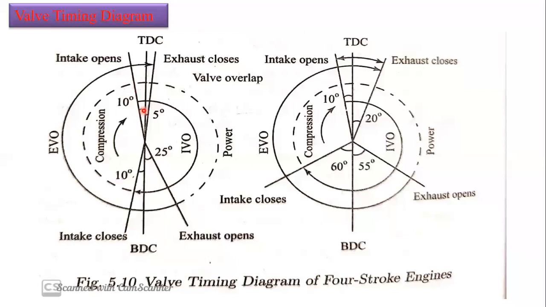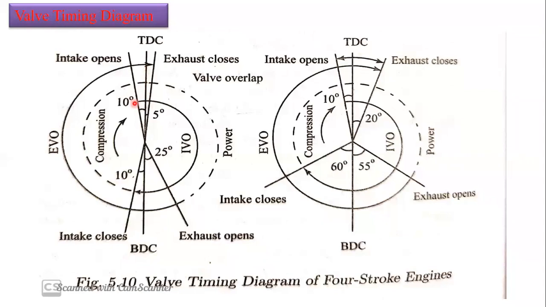See here, coming to intake valve opening, whether it is a low speed engine or a high speed engine, we are going to open it 10 degrees earlier. That means 10 degrees before TDC, to get higher efficiency or better performance. We open 10 degrees before TDC just to ensure that by the time the piston reaches top dead center, the inlet valve is completely open.